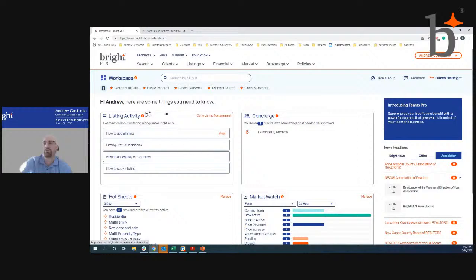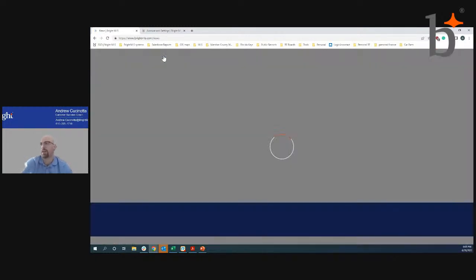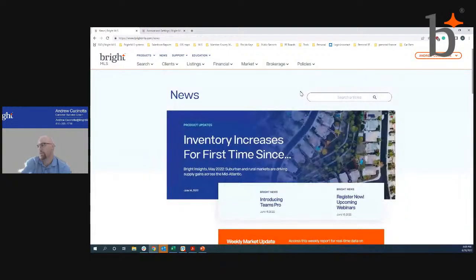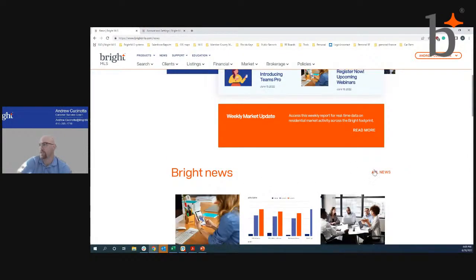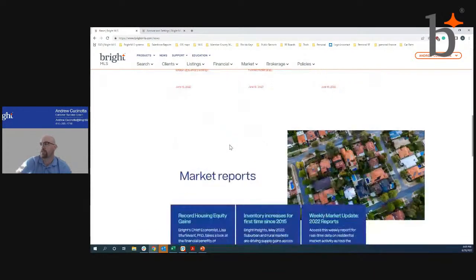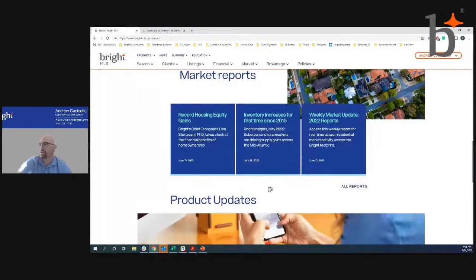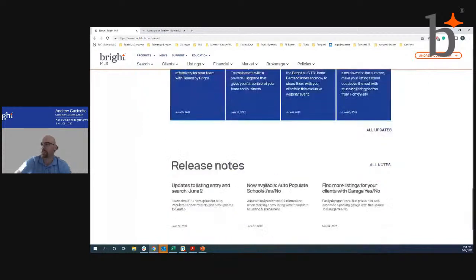Next, I do want to take a look at news, okay? So up here, once you've logged in across the top, you're going to see this little news button. So if you click on news, it's going to take you to the news section in Bright MLS, okay? Once we get here, you can scroll down. You can just take a look at all news. You can take a look at the market updates. You continue down. We have our general market reports, your product updates, release notes.